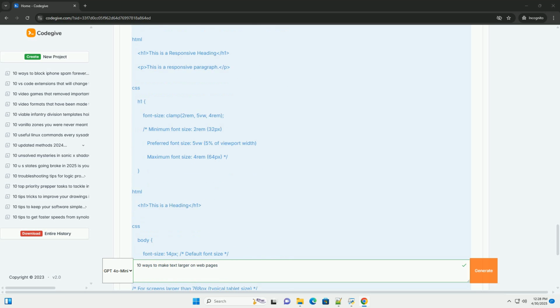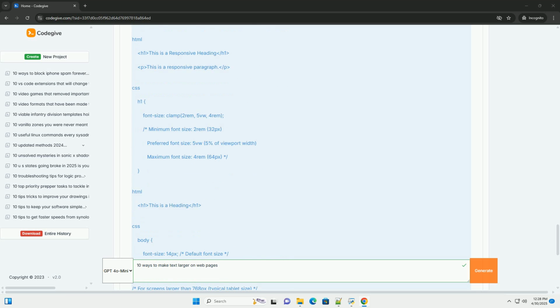Code example. Explanation: the body element has a font size of 16px. The .container element has a font size of 1.2em. This means its font size is 1.2 times the font size of its parent, the body, which is 16px